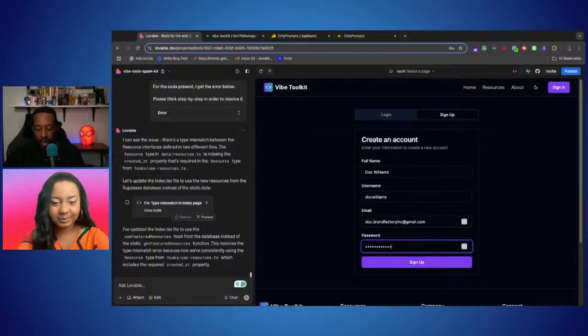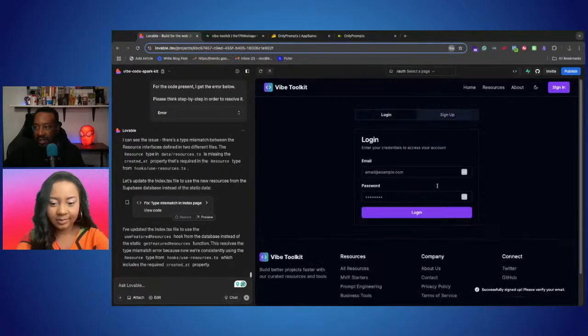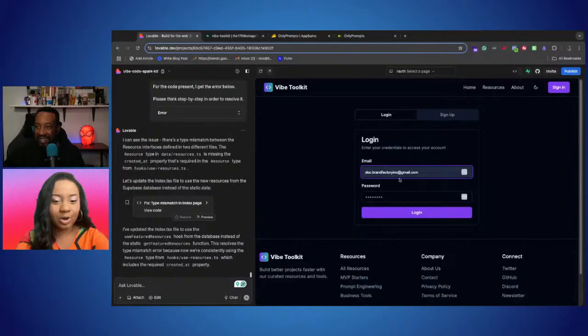Let's see. As we're talking, I'm just signing up and seeing if this works right here. All right, let's see what we did. Okay, so we signed up. Now let's see if we can sign in. You are not going to be able to sign in because you have to do one step that is very annoying. It's not a Lovable thing, it's a Supabase thing.